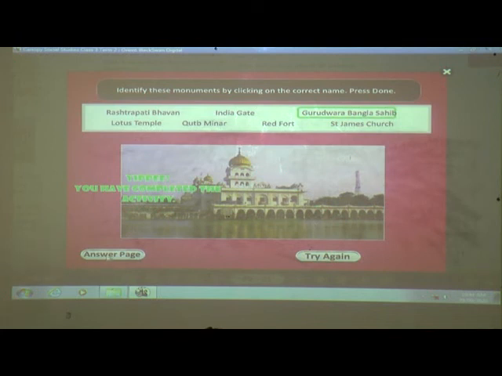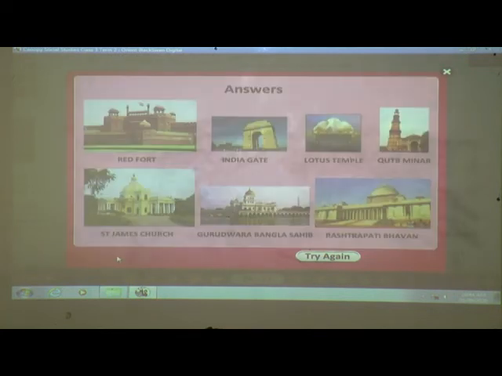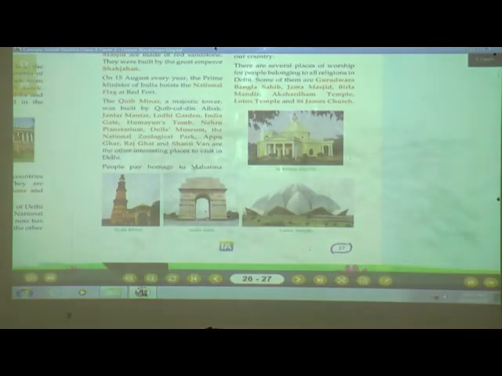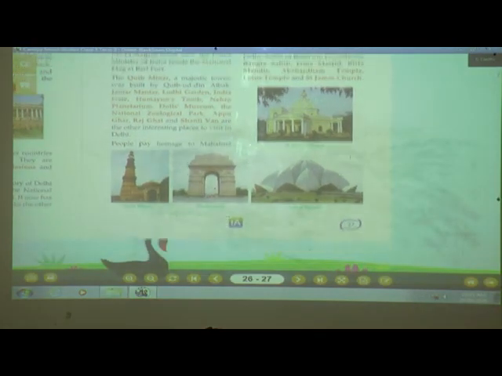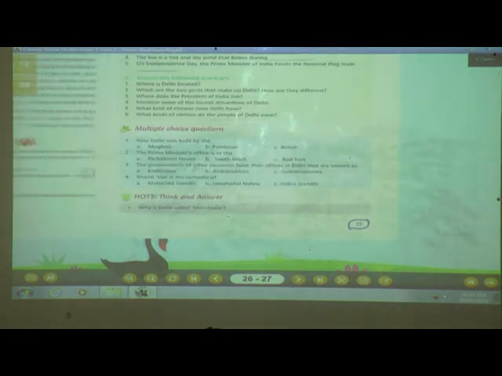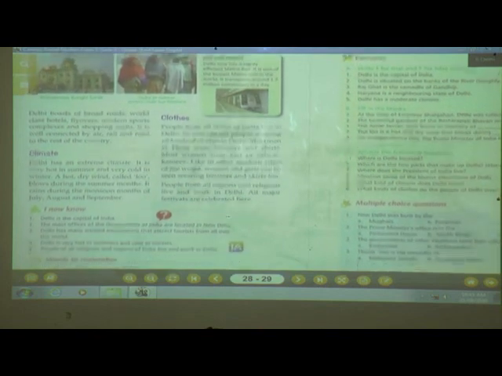Already we have completed this activity. Let's see the answer page. Okay. As we have discussed, Red Fort, India Gate, Lotus Temple, Qutub Minar, St. James Church, Gurudwara Bangala Sahib and Rashtrapati Bhavan. Okay children? Understood? Yes. Let's see some questions. Okay?